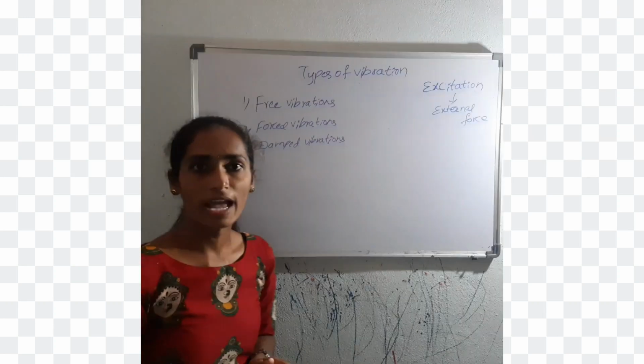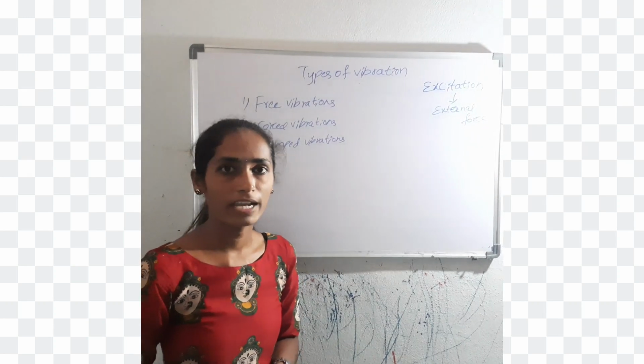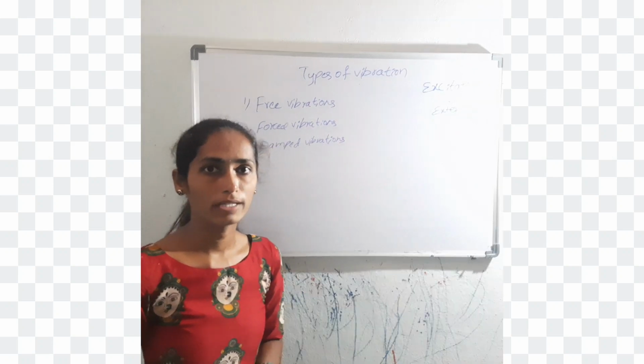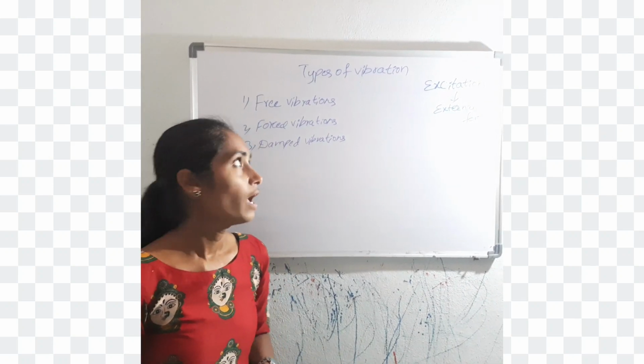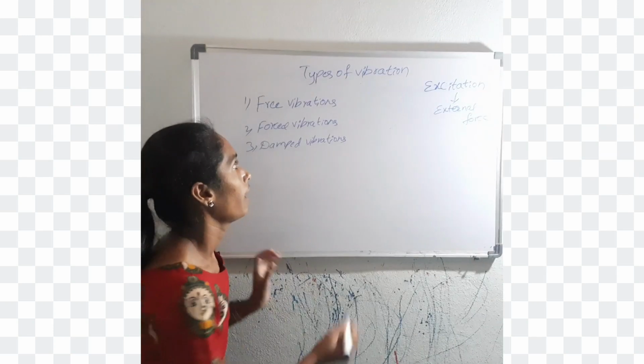When no external force is acting on the body after giving an initial displacement, then the body is said to be under free vibrations. And the frequency of free vibrations is known as natural frequency. An example of free vibrations is a simple pendulum.